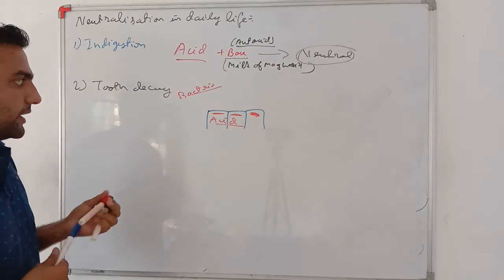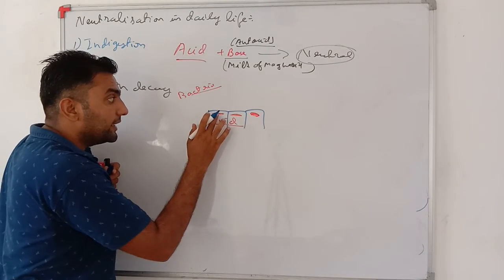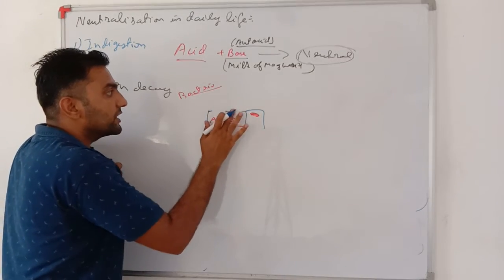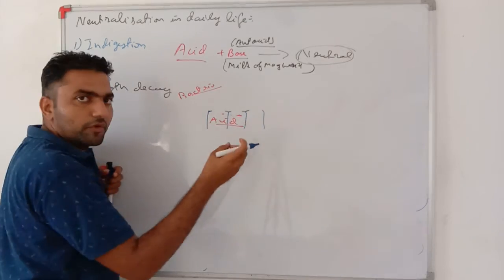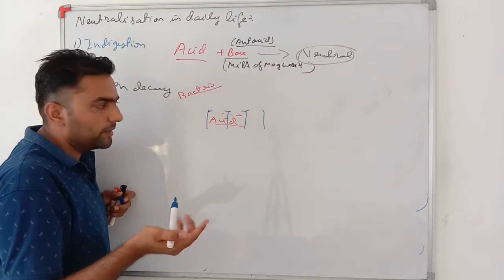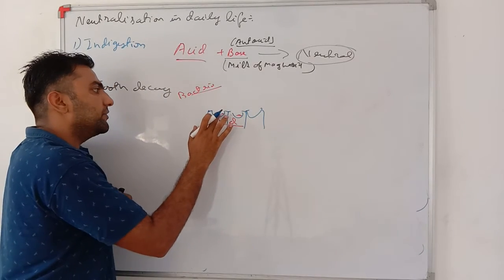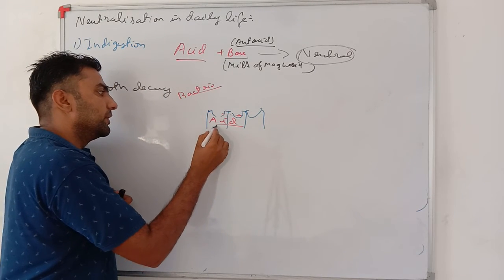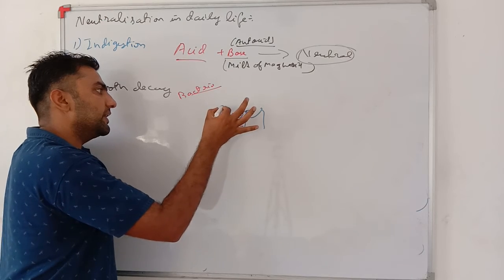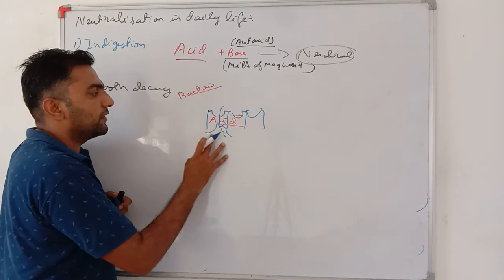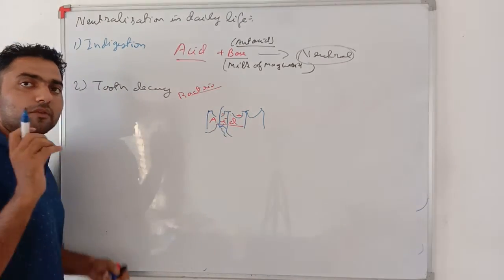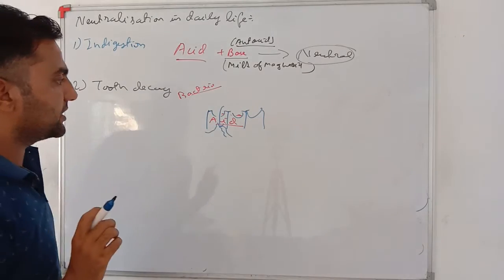Acid will corrode my teeth and make holes in them, so my teeth will get decayed. Moreover, if our teeth are destroyed more, then food comes in contact with our nerves, because of which we also have a pain sensation.